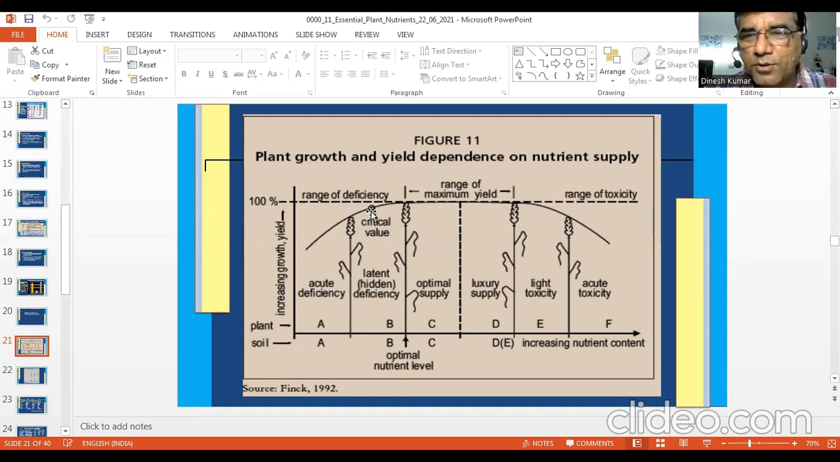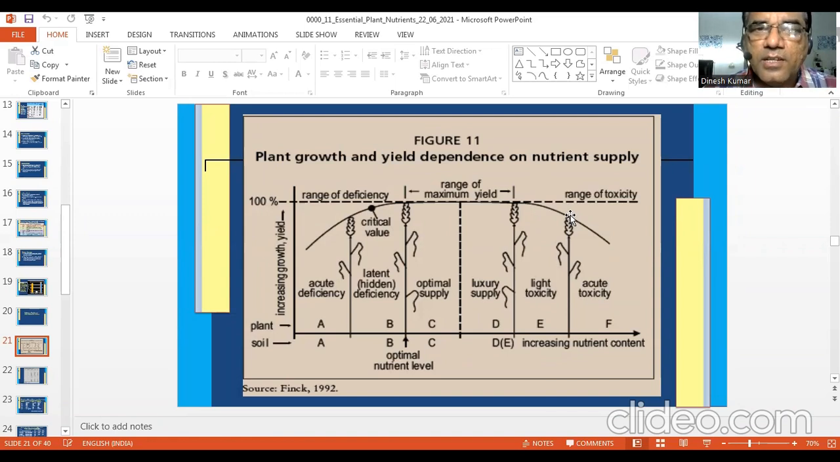Critical value, as I already told you, it is the level of nutrient in soil or plant at which 90% of the maximum possible yield is there. Or you can say the level of nutrient in plant or soil where 10% reduction in yield is there, or we are getting 10% less yield. So that particular concentration in soil or in plant is critical level for deficiency. On the right side, last, you can see here, if it is 10% or more reduction, then it will be critical level for toxicity.